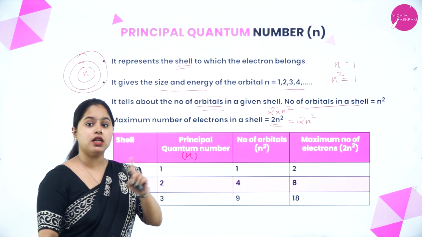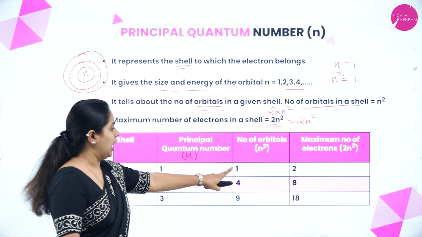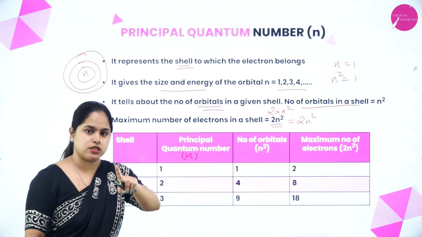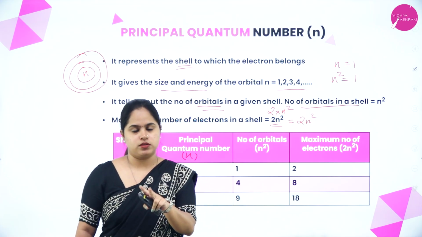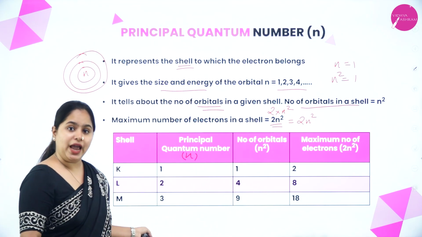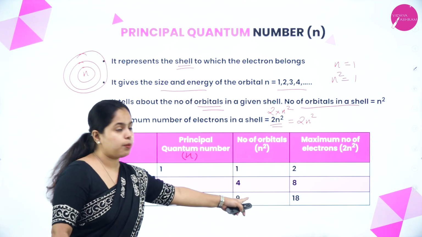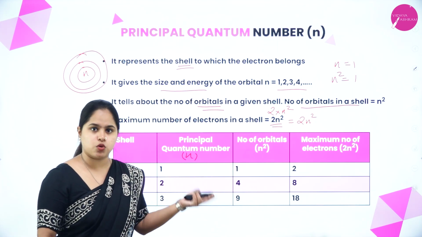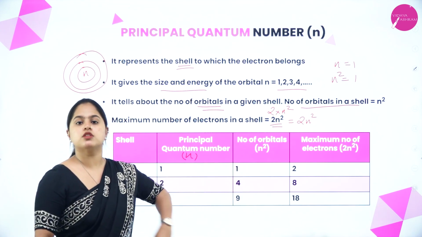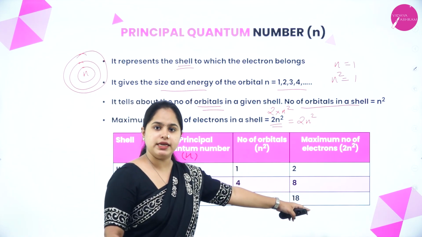So in an orbital, only 2 electrons are present. As in the first shell, only one orbital is present, and it has 2 electrons. Clear? So coming on to L shell. L shell is represented by n equal to 2, where the number of orbitals will be 4, n square. So the number of electrons is multiplied by 2, which gives you 8 electrons.